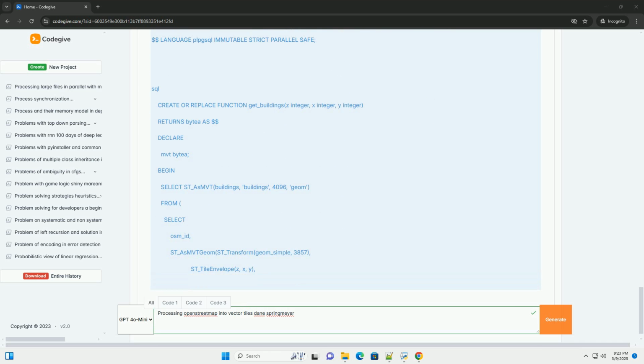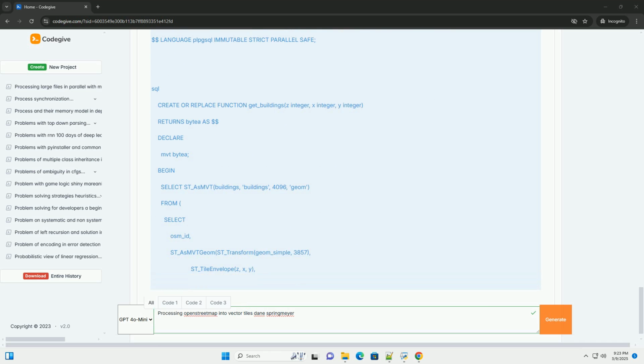Bringing it all together, example workflow with pg_tileserve, recommended. This is the simplest and most direct approach. One, install PostgreSQL, PostGIS, and pg_tileserve. Two, create the database and enable PostGIS. Three, import the OSM data using osm2pgsql. Four, add the osm_id column, if needed, and create indexes.